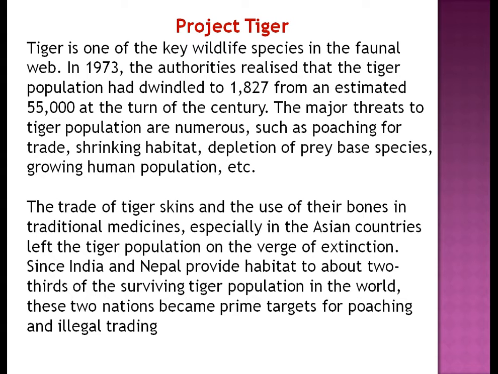And the trade of tiger skin and the use of their bones in traditional medicine, especially in Asian countries, left the tiger population on the verge of extinction. Since India and Nepal provided habitat to about two-thirds of the surviving tiger population in the world, these two nations became the prime target of poaching and illegal trading. So, Project Tiger was one of the initiatives taken by the government to preserve the species of tiger and conserve them.